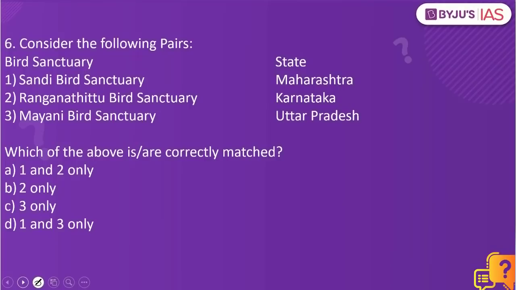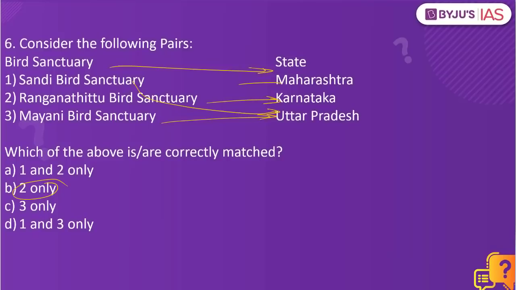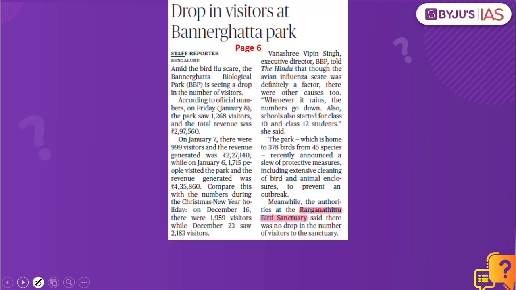Consider the following pairs. We have the bird sanctuary and the state in which this bird sanctuary is present. Sandi Bird Sanctuary, Maharashtra; Ranganathittu Bird Sanctuary, Karnataka; Mayani Bird Sanctuary, Uttar Pradesh. Which of the above is correctly matched? The answer to this is 2 only. Why? Because the Sandi Bird Sanctuary is not in Maharashtra, but instead it is in Uttar Pradesh. And the Mayani Bird Sanctuary is not in Uttar Pradesh, but instead it is in Maharashtra. Why have we taken both these practice questions? Because of the reference given under this article.